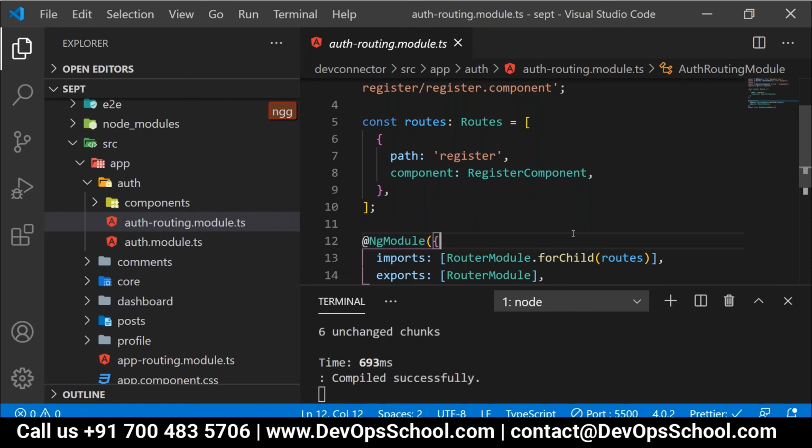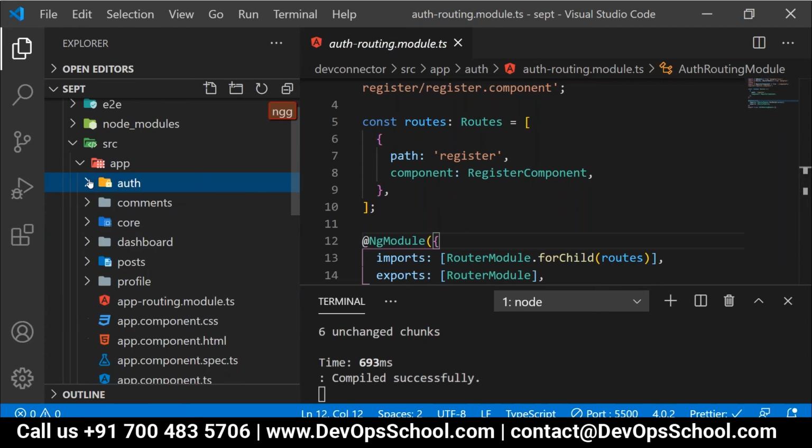Okay. Another thing: app-routing.module.ts is under the profile module, right? Not under profile. Have a look. It's under the app. Yeah, it is under app only.